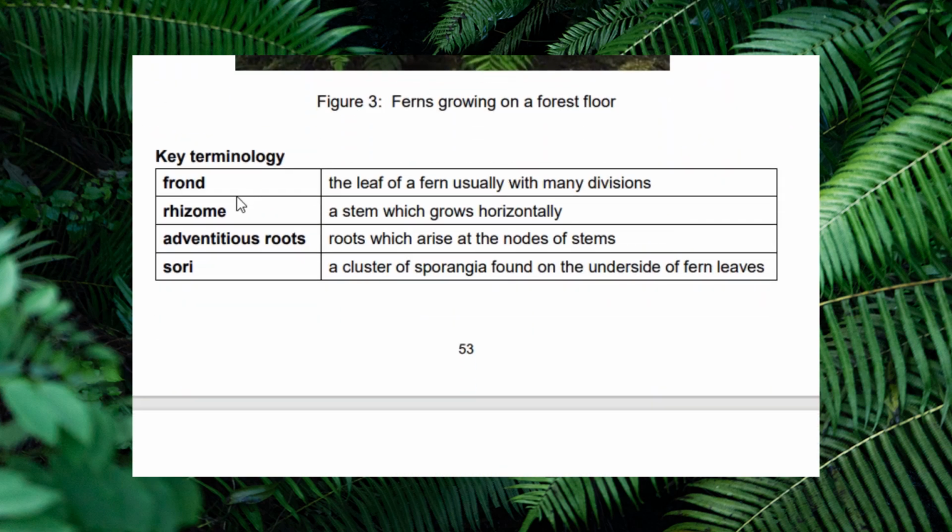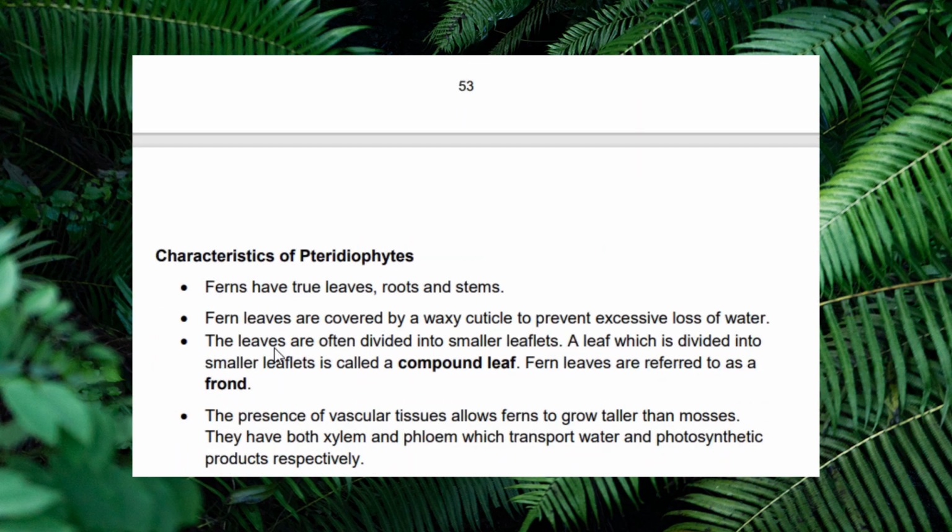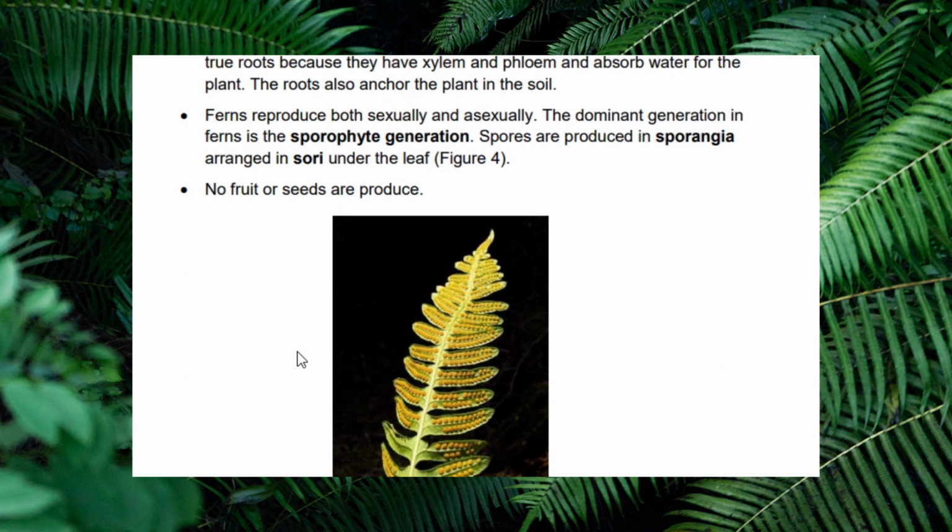Then we have frond, a leaf of a fern usually with many divisions. Rhizomes, a stem which grows horizontally. There's adventitious roots which rise at the nodes of stems. There's sori, a cluster of sporangia found on the underside of the fern leaves. See, these are sori on the undersides of the ferns.